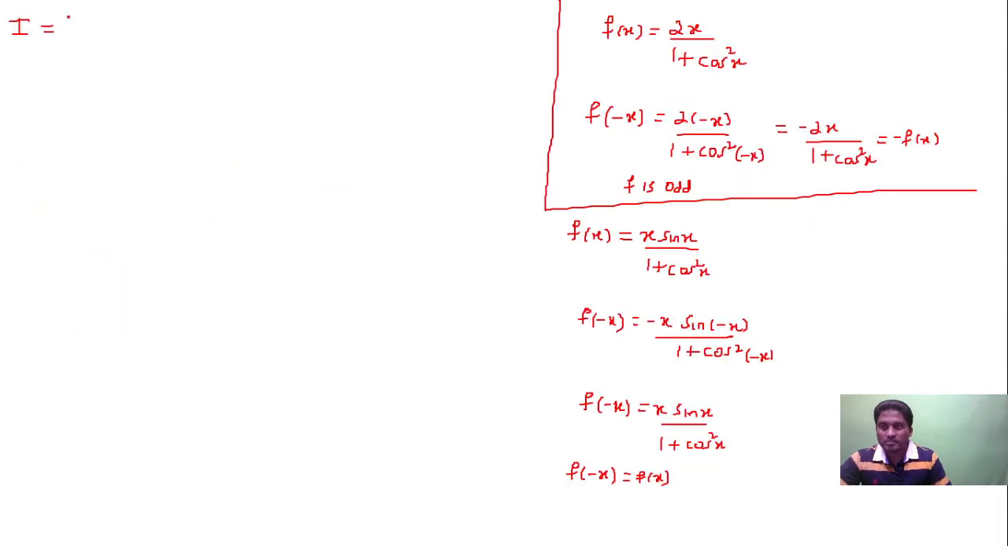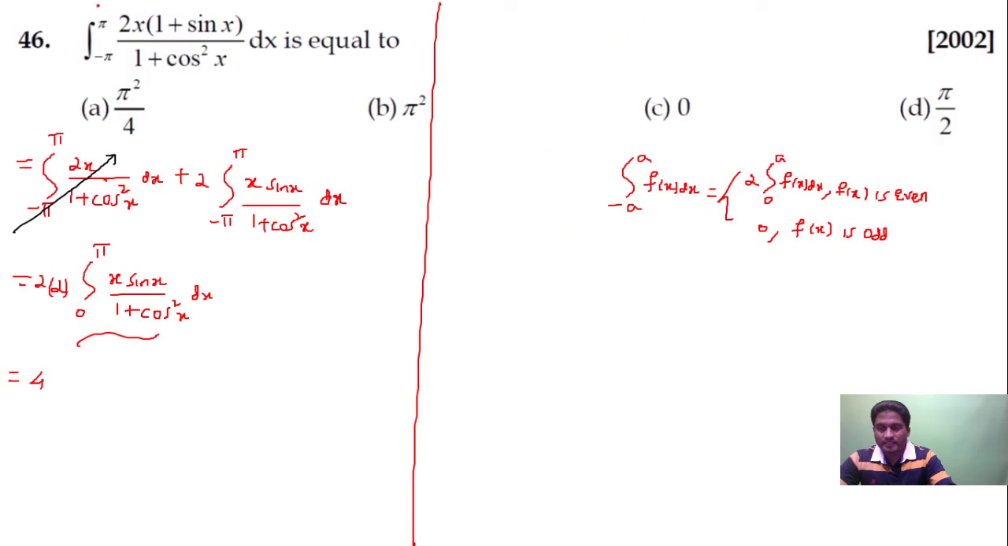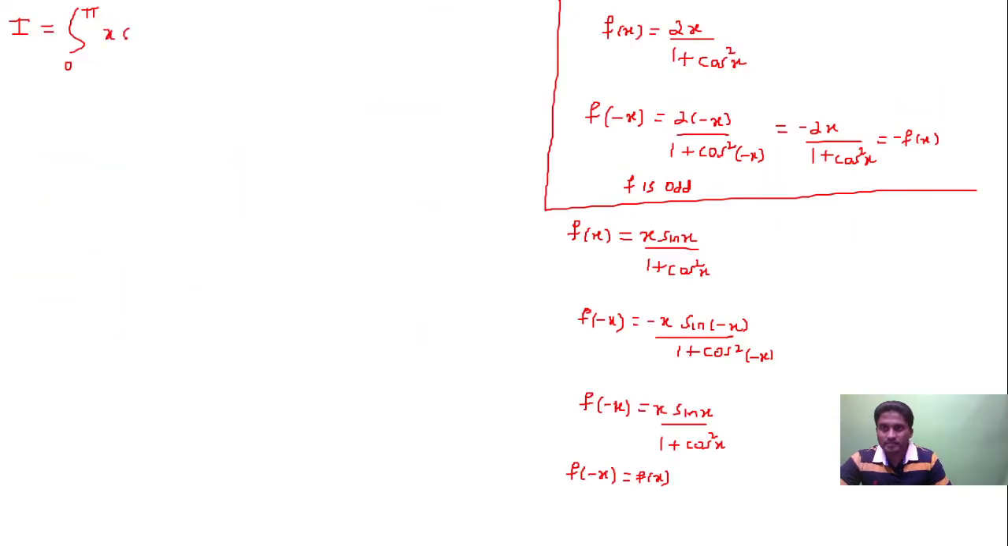So this is integration 0 to pi x into sin x upon 1 plus cos square x dx. The answer for this will be pi square by 4. It's a worked out example of NCERT. You call this equation 1. If I use the King's property, that is integral 0 to a of f of x dx is equal to integral 0 to a of f of a minus x dx.